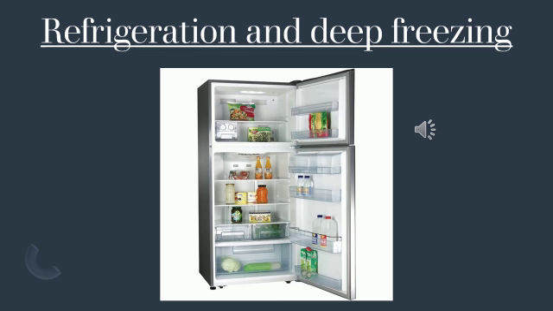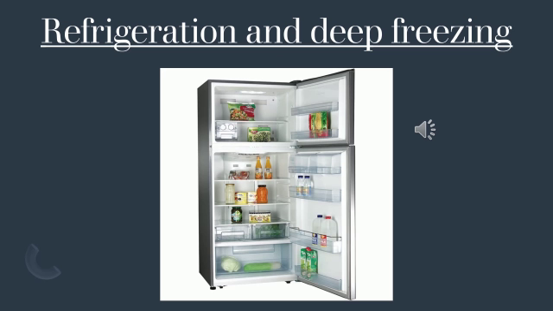The next method of food preservation is refrigeration and deep freezing. Everybody is aware of refrigerators. Here, exposure of microorganisms to lower temperature will reduce their rate of growth and reproduction. Usually microorganisms grow at normal room temperature. When the temperature is less than room temperature, as in refrigerators, microorganisms don't grow. That is the reason we preserve food in the refrigerator. Also, their reproduction process doesn't occur at low temperature.